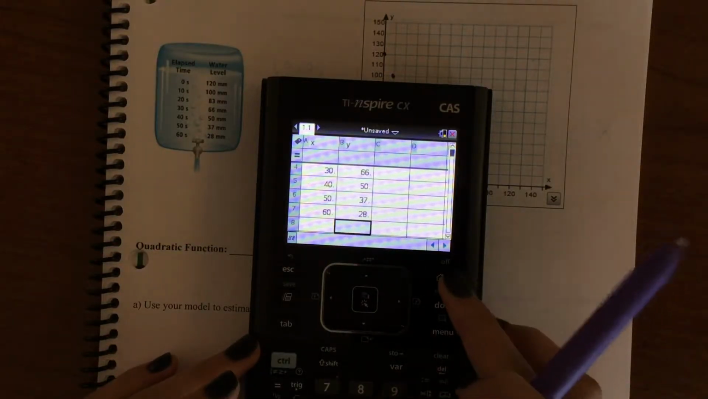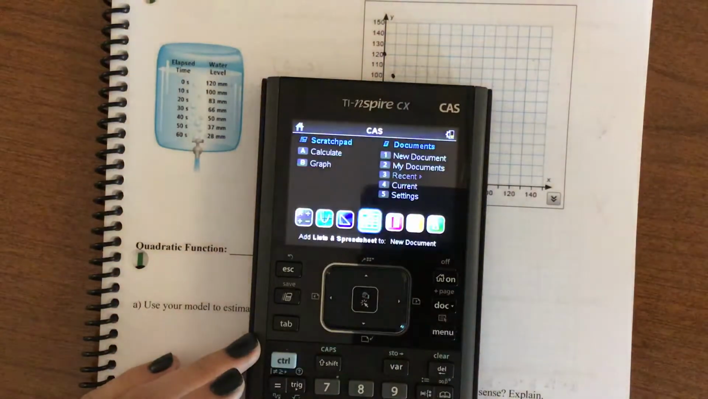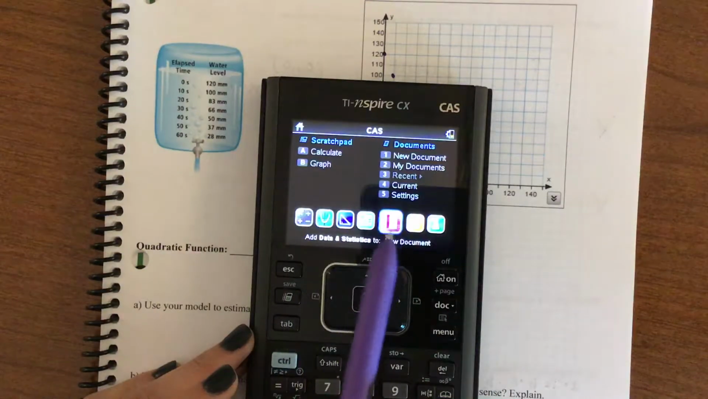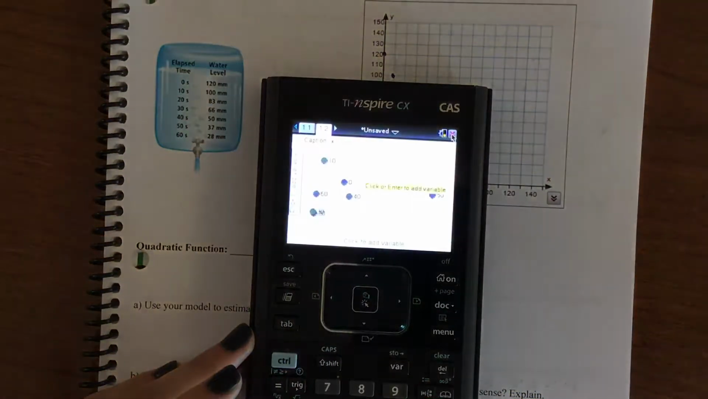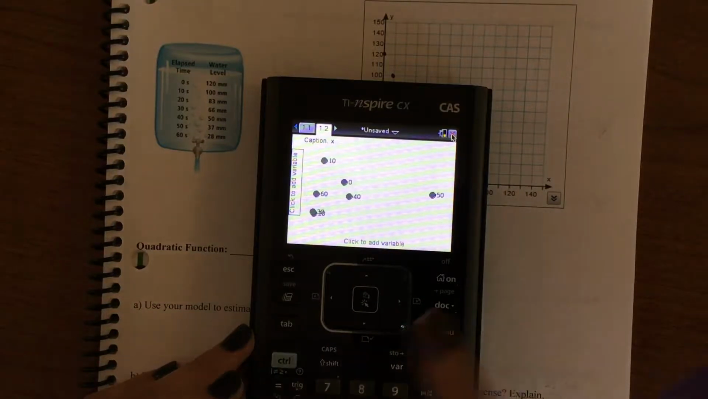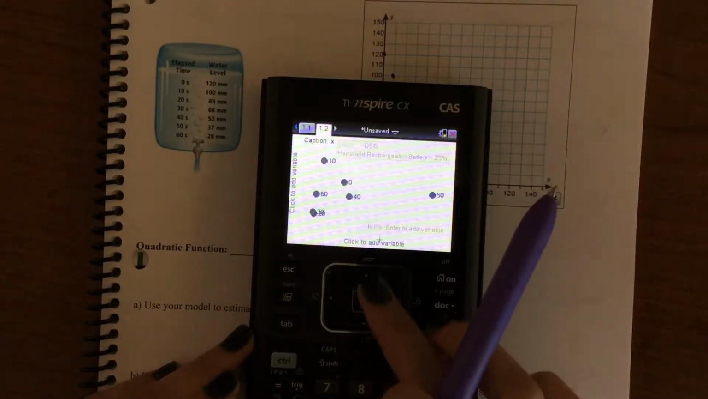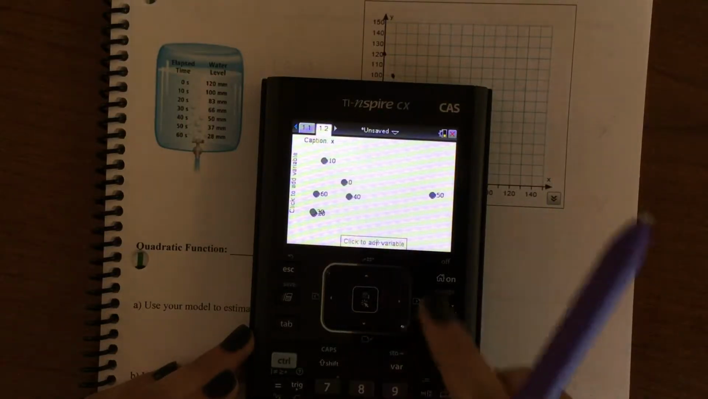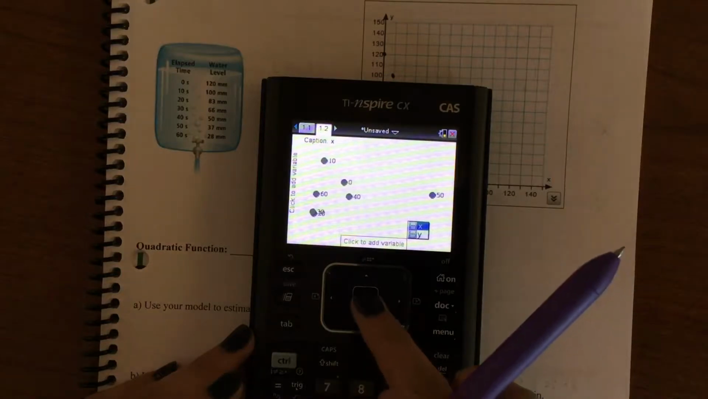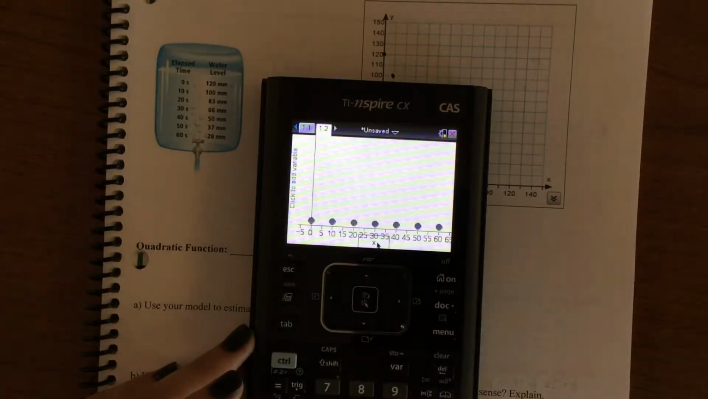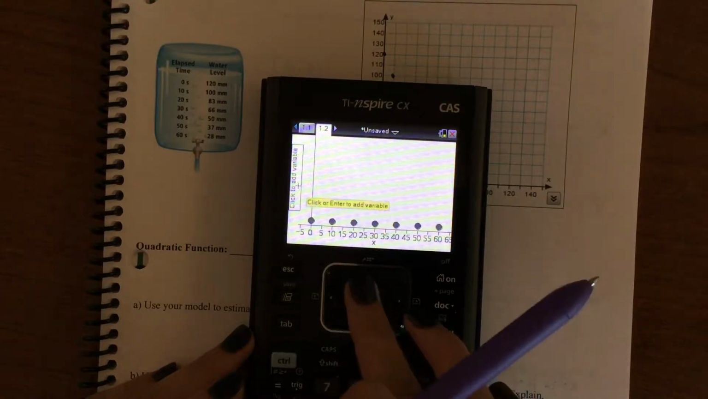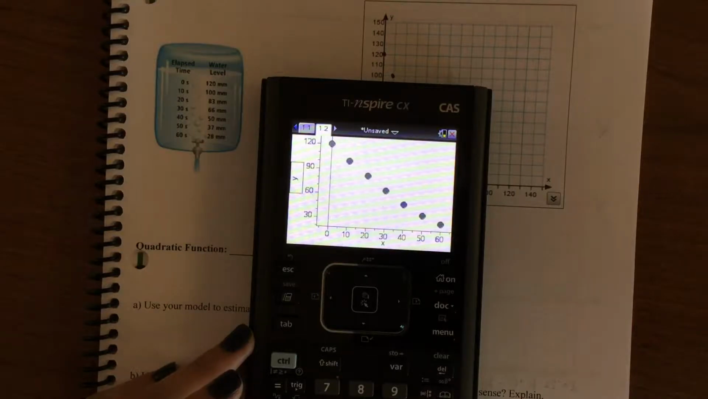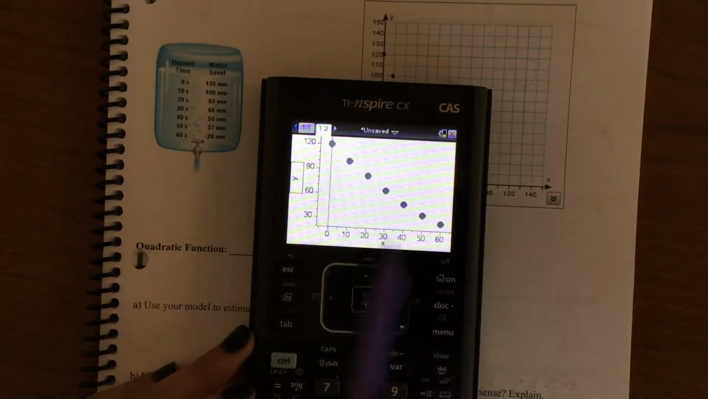Then we're going to click this home button, this on button, and it's going to bring us back to the home page. And then we're going to scroll over to data and statistics. It looks like a bar graph. And it's going to have a screen with a bunch of points on it. And maybe yours doesn't look exactly like this. So we're going to go down to the x-axis, and it says click to add variable here. We're going to click in there, and we're going to click X because that's the x-axis. And then we're going to scroll over to the y-axis, and we're going to click to add y, and it's going to make our points look like a quadratic equation.